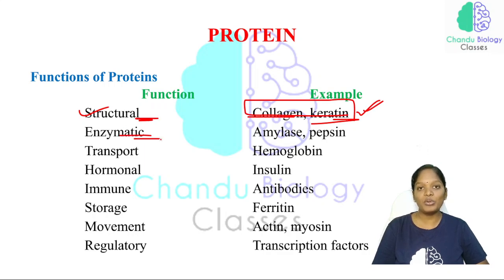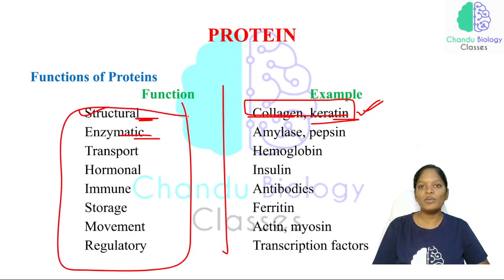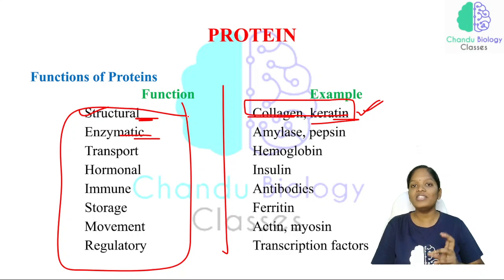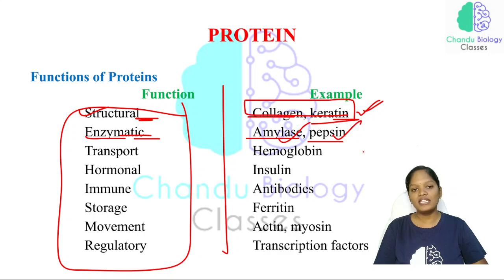And enzymatic proteins. You should know all these proteins: structural, enzymatic, transport. Each protein has its own function. The first function is the structural protein, and collagen and keratin are the examples. Now the enzymatic proteins: we have amylase and pepsin. Amylase and pepsin are considered enzymatic proteins. Now transport protein: the example is hemoglobin.